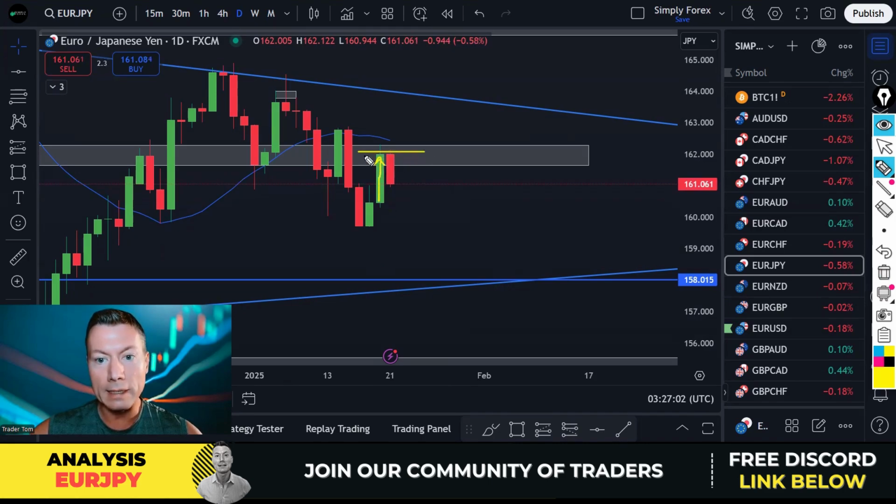Although this is a really nice level for selling. So for that reason, euro yen sells is not a trade idea for me for today, because of this big bullish candle here. But if we start seeing a nice bearish candle here, then again, I would look to sell yen pairs.